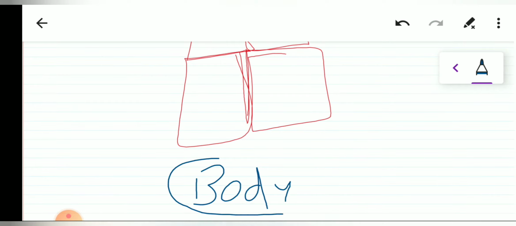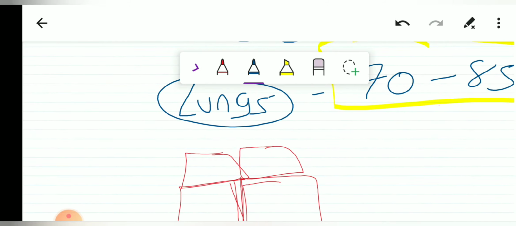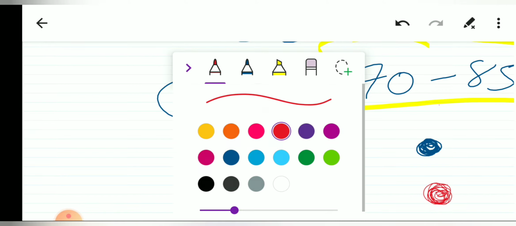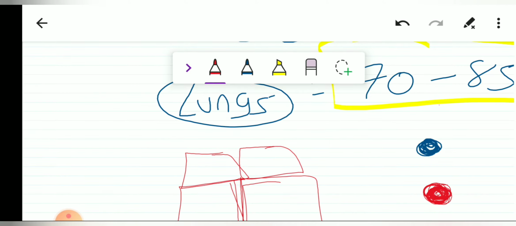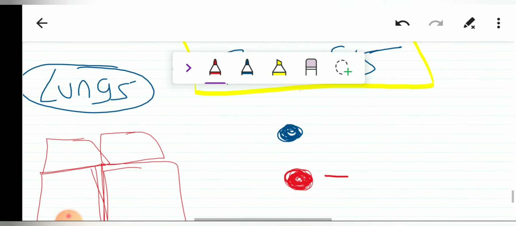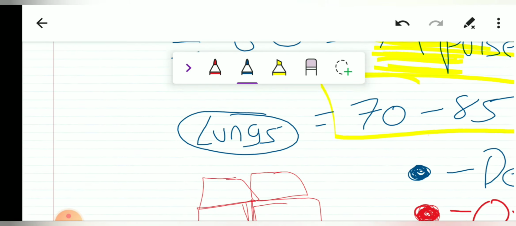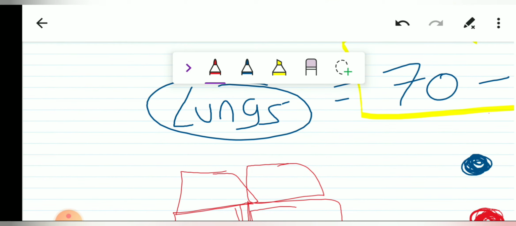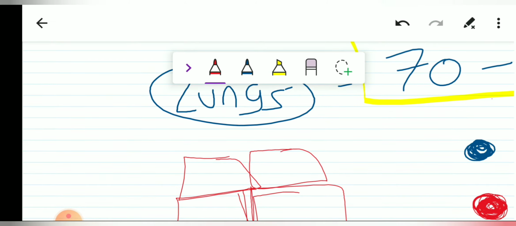So this is the body. Now we will depict red color for oxygenated blood and blue color for deoxygenated blood. The lungs oxygenate the blood, that is, they add O2 to the blood and remove the CO2 from the blood. Once the blood gets oxygenated, it re-enters the heart through the pulmonary vein.